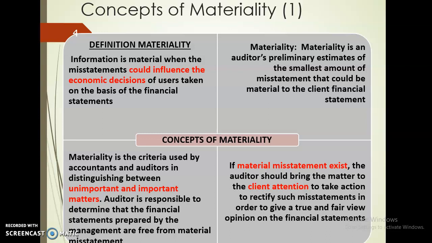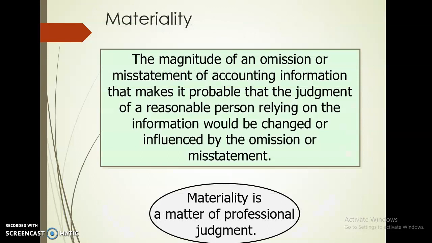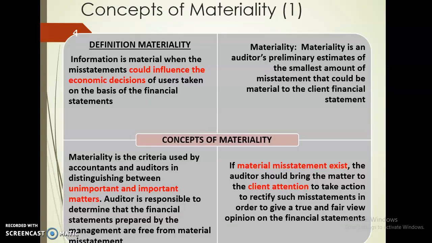Another one would be that materiality is an auditor's preliminary estimate of the smallest amount of misstatement that could be material to the client's financial statement. So again, as we said just now, it is a judgment, because we don't actually know until towards the end of the audit, but at the beginning, at the planning stage, we are saying that this is my estimation, preliminary estimates.